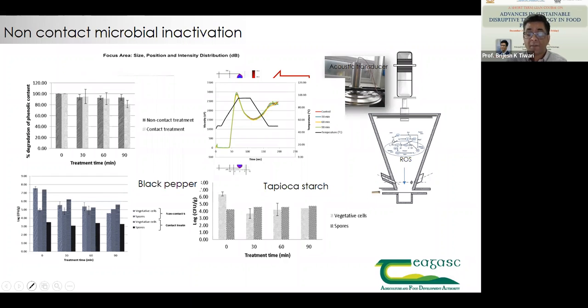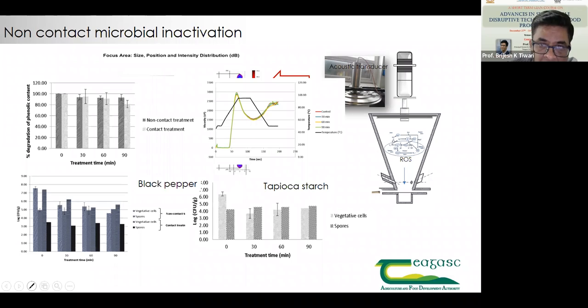Even the peppers used for this purpose, as far as I remember, had around 13% moisture, and after the treatment it reduced the moisture content to 11%. That means a 2 to 3% reduction in moisture was observed at 30 minutes, but there's no change in the phenolic content.